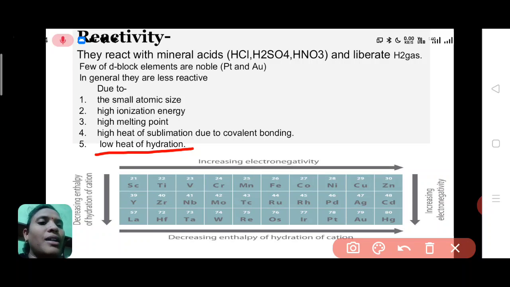See in this picture, electronegativity is increasing from left to right. Electronegativity means the tendency to accept the electron. So electronegativity of the d block elements is very high. They have a tendency to accept electrons. That's why it is said they have high electronegativity. And from top to bottom, there is a decrease in the heat of hydration.